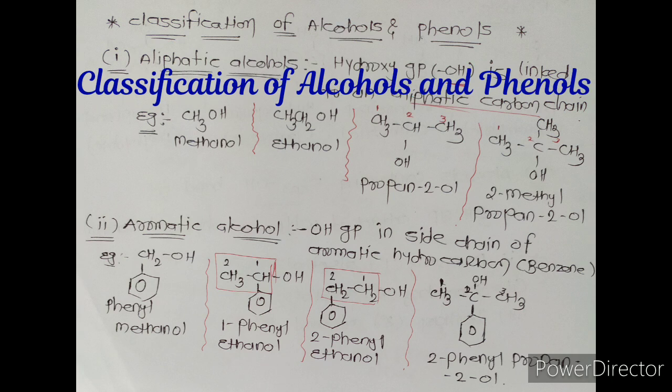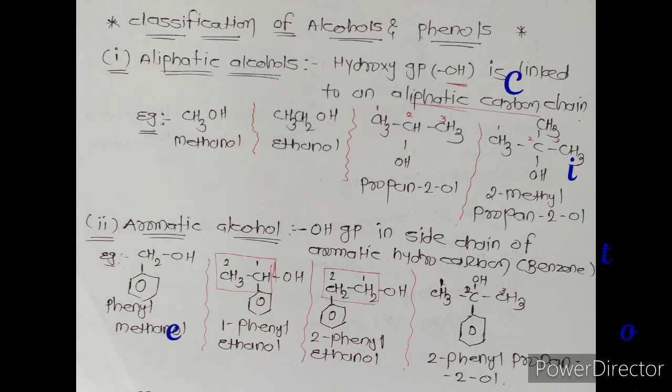Next topic, classification of alcohols and phenols. First one, aliphatic alcohol. Aliphatic alcohol means a hydroxyl group is attached to an aliphatic carbon chain. Here, aliphatic carbon chain means the carbon chain which does not contain a benzene ring, whether it is a linear carbon chain or a branched carbon chain, but it does not contain a benzene ring.